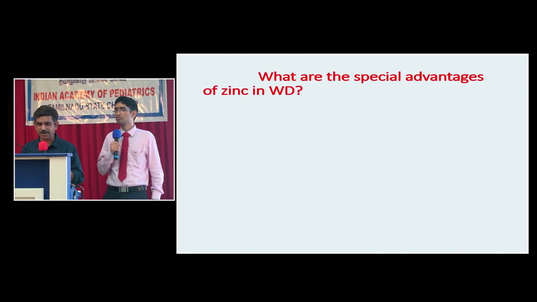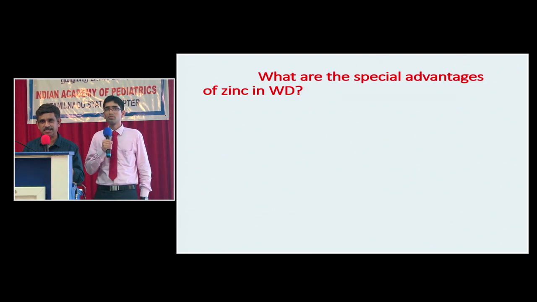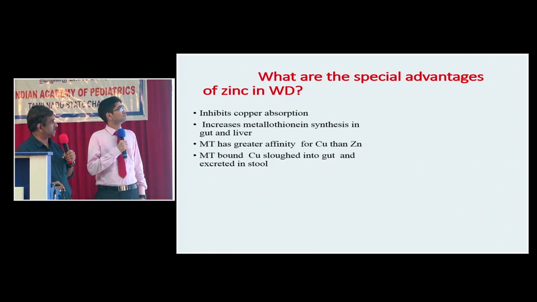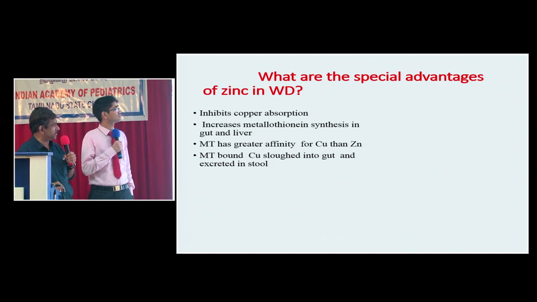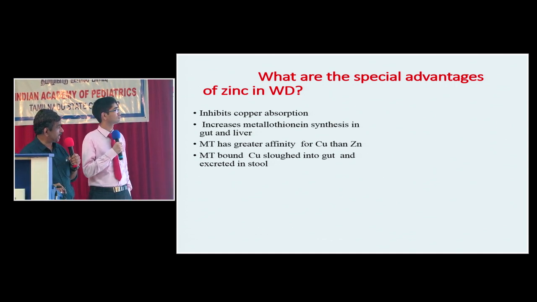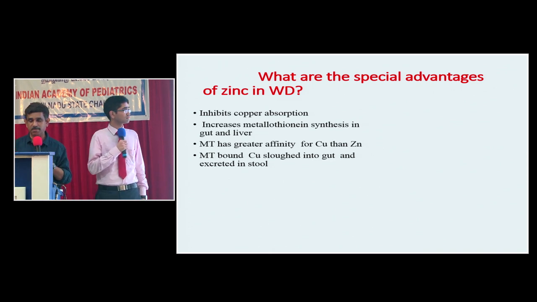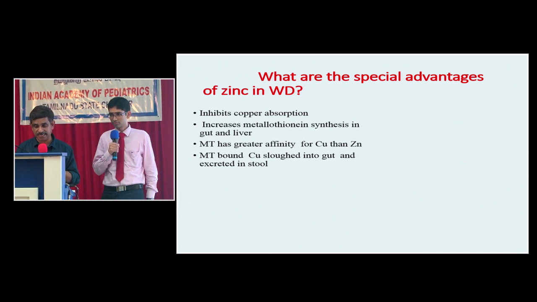What are the special advantages of zinc in Wilson disease? Zinc acts by inhibiting copper absorption. It increases metallothionein synthesis in the gut and liver. Metallothionein has a greater affinity for copper than zinc, and this metallothionein-bound copper will be sloughed into the gut and excreted in the stool.